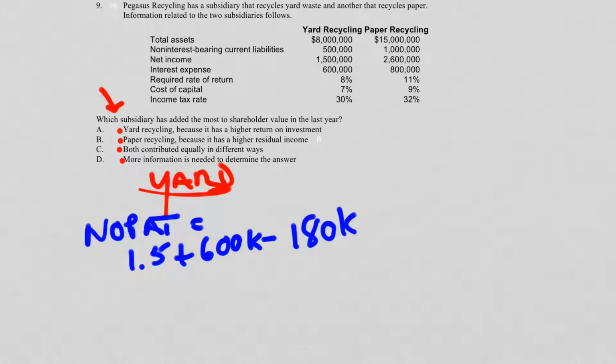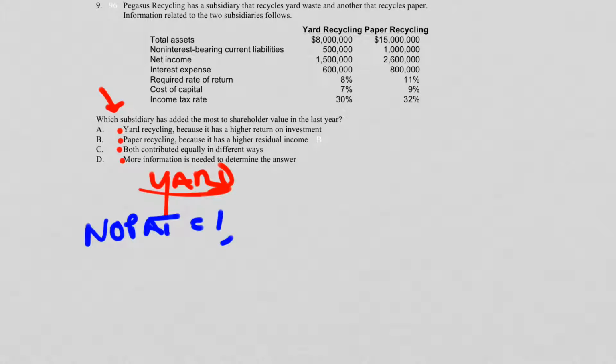So let's do the following. Let's make it easier to keep the board a little bit cleaner. 1,920,000. All right, so that's that. Now we need to know what the capital account's going to be, the capital investment account, and that's, according to the formula, our total assets minus non-interest-bearing current liabilities, otherwise known as NIBCL, and they give you the information, so it's 7.5 million.